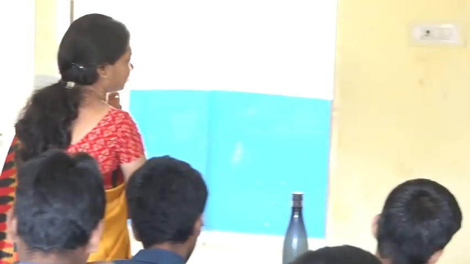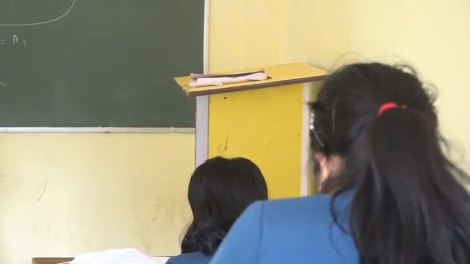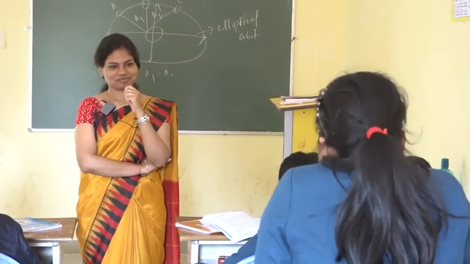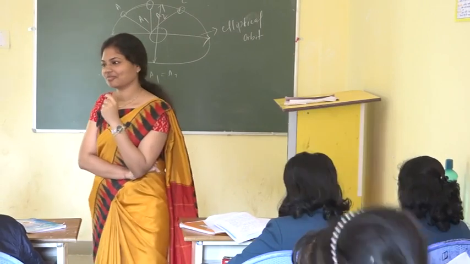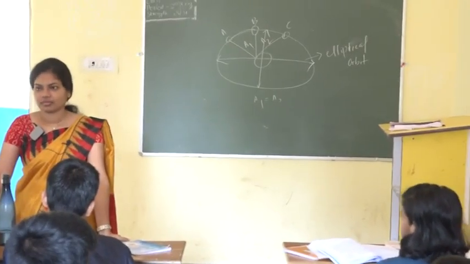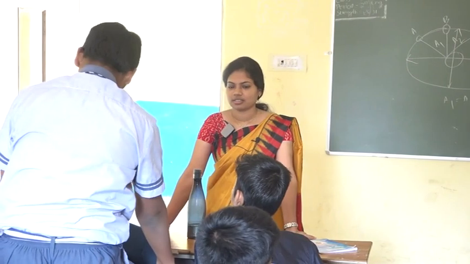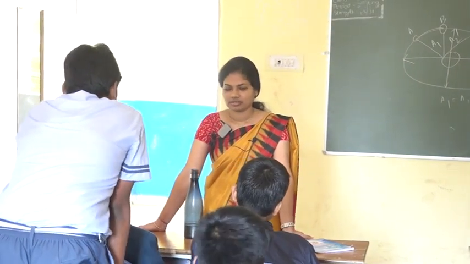The cube of the mean distance of a planet from the sun is directly proportional to the square of the time it takes to move around the sun. The square of the time period of a planet is directly proportional to the cube of the semi-major axis of its orbit.